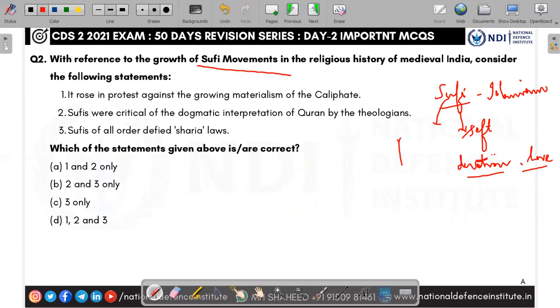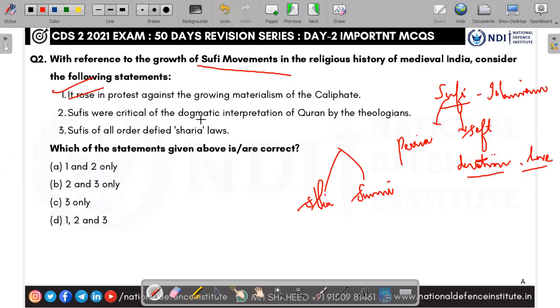This Sufism originated in Persia. You can see it rose in protest against the growing materialism of the caliphate. The major parts of Islamism are Shia and Sunni, and both of these started to show materialism, mostly with respect to rituals and other things. So it rose against that. So the first one is right: protest against the growing materialism of the caliphate, the Islamic headquarters, Mecca and Medina.